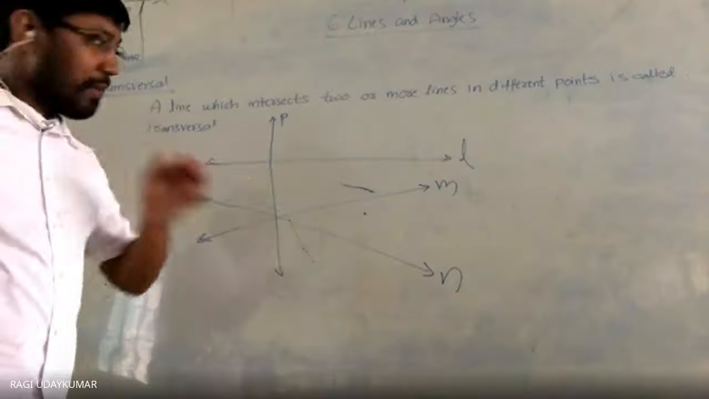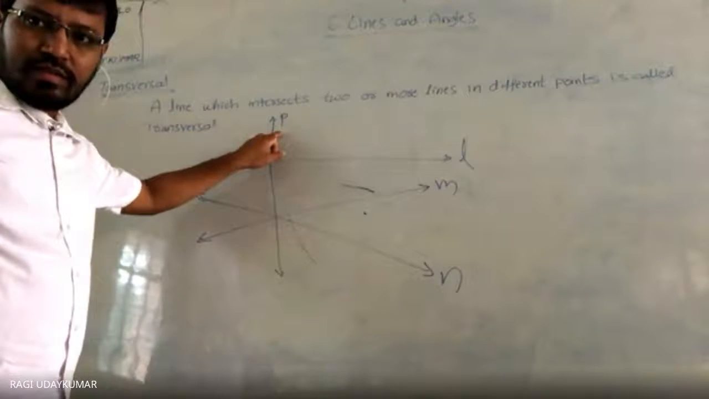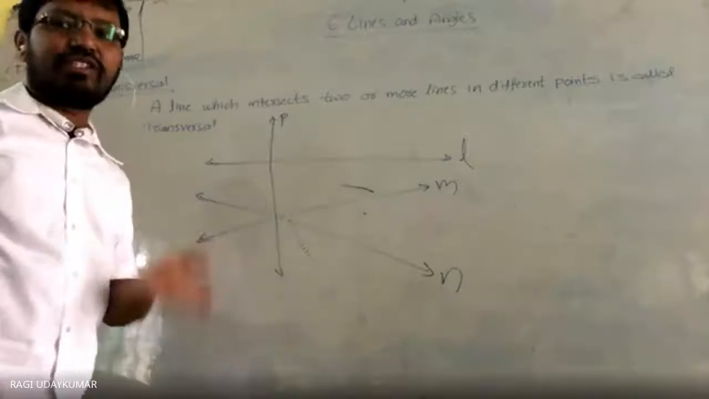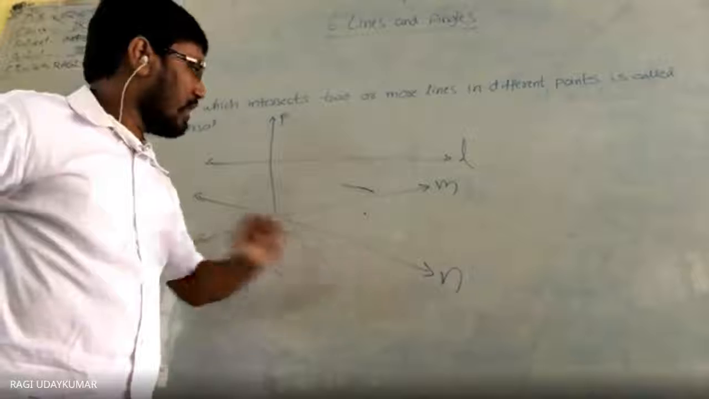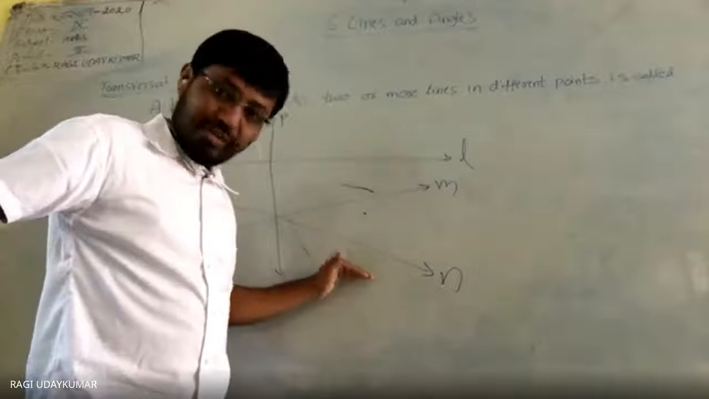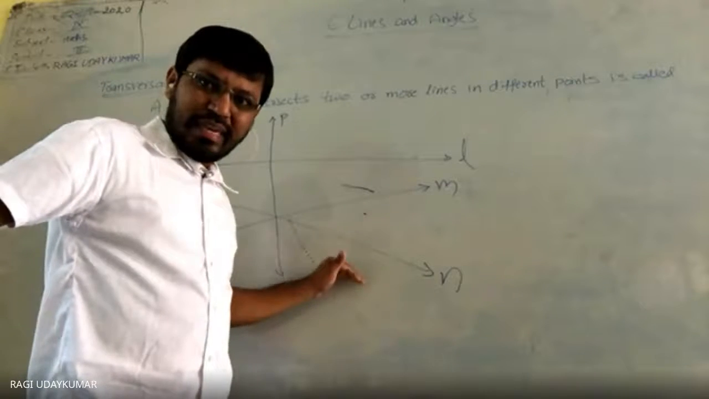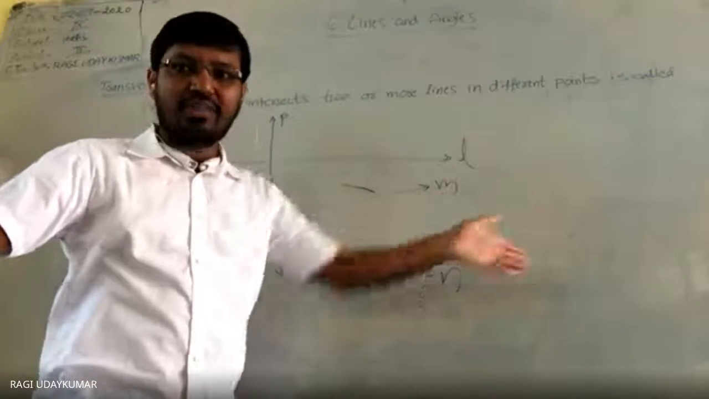Yes, sir. Is P a transversal of L, M, and N? First question only that one I have asked you now. P is not a transversal to L, M, N. Why, sir? Okay. Sir, I thought you had said that P is a transversal, so I have a doubt. See here, I have written the first question: P is a transversal to L, M, N. False, we have written.